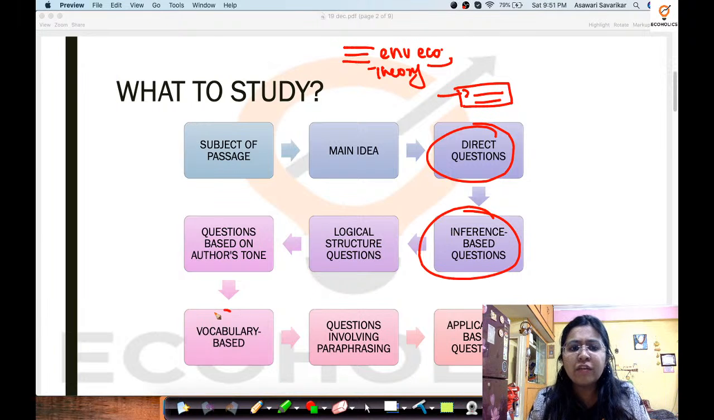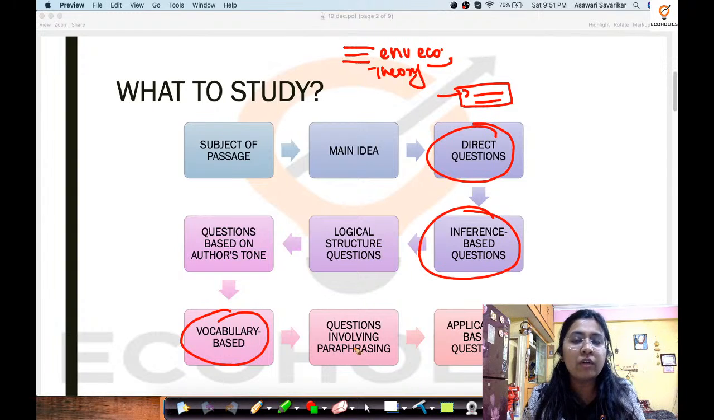Then you have vocabulary based questions, which is a probability. You cannot afford to not know a certain word just because it is not mentioned in the syllabus. They never mentioned in the syllabus that reading comprehension also is going to be a part, but they have incorporated it. So you have to broaden your horizon of learning. Vocabulary based questions also have a high potential of being in the paper.